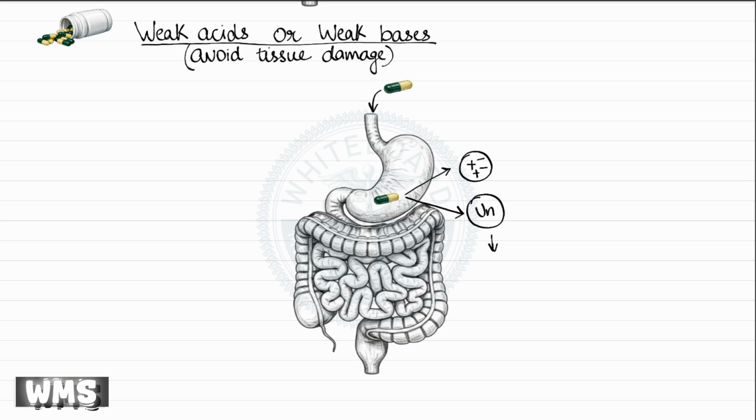The uncharged form is electrically neutral, meaning it carries no charge. Because of this, it is lipid-soluble and can easily dissolve in the fatty cell membranes of the gastrointestinal tract. As a result, this form can readily cross biological membranes, allowing the drug to be absorbed efficiently into the bloodstream.